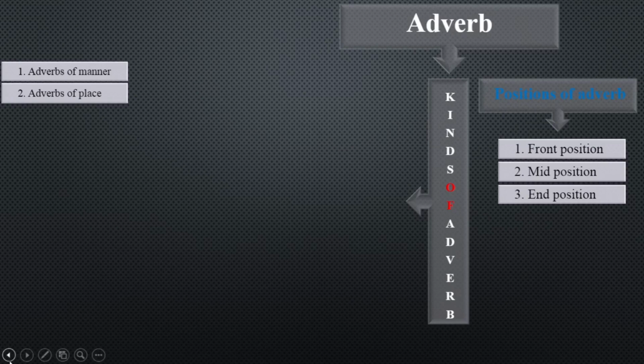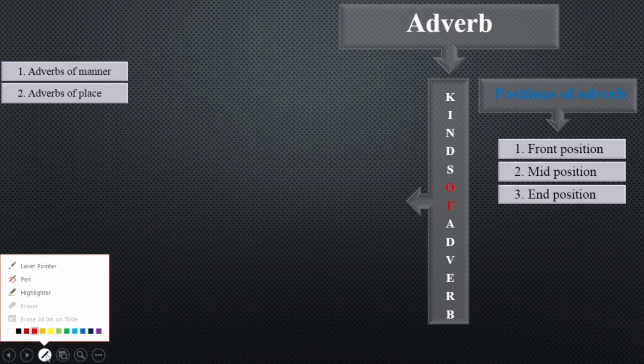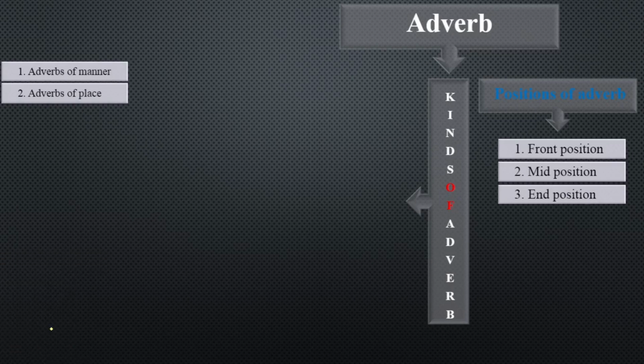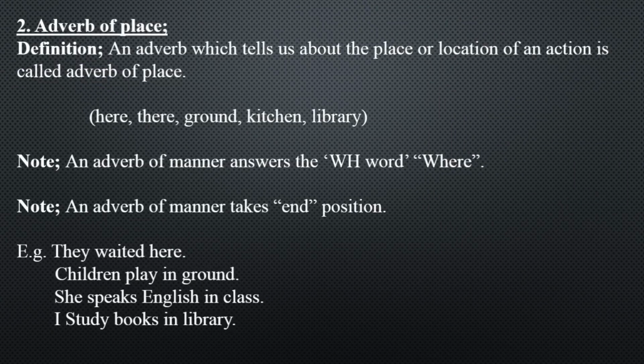Today we have come to the second kind of adverb, that is known as adverb of place. Let's begin the second kind. Adverb of place: an adverb which tells us about the place or location of an action is called adverb of place. Adverb of place tells us the location of an action or the place of an action. Examples are here, there, ground, kitchen, library, etc.